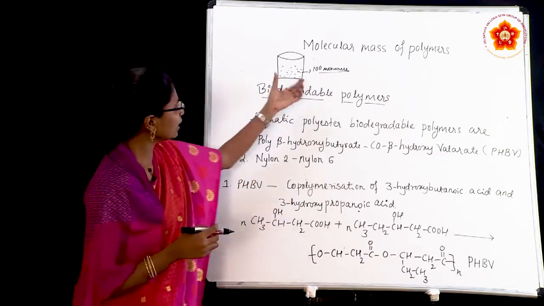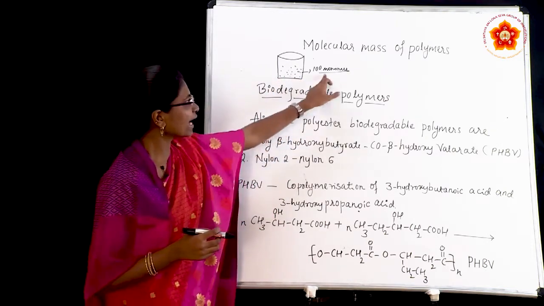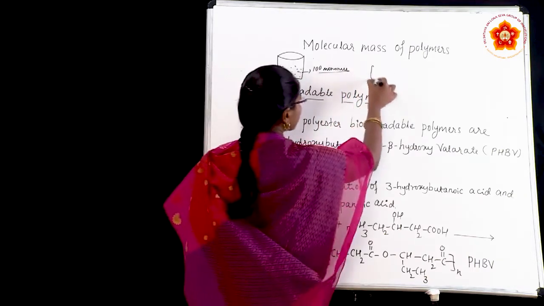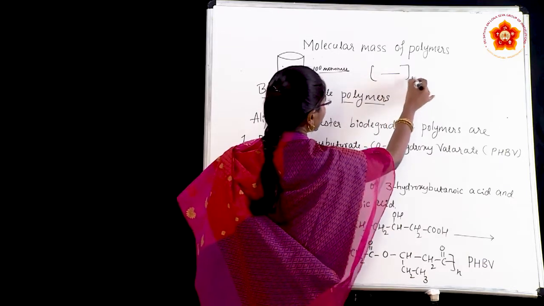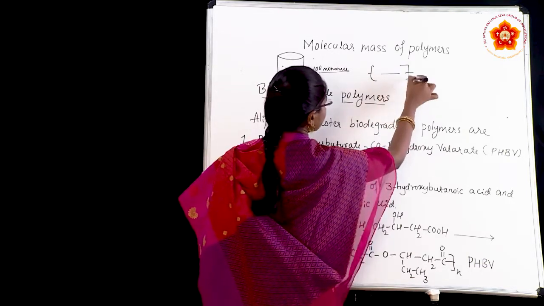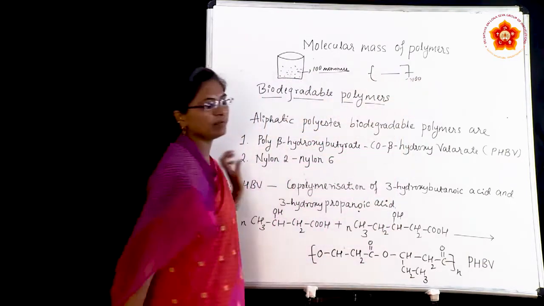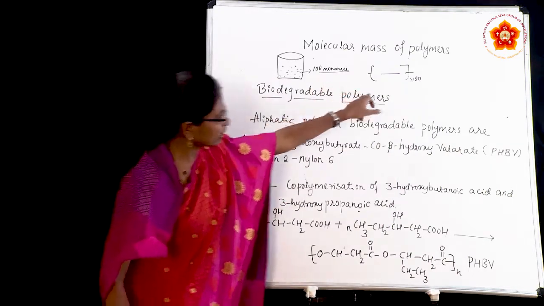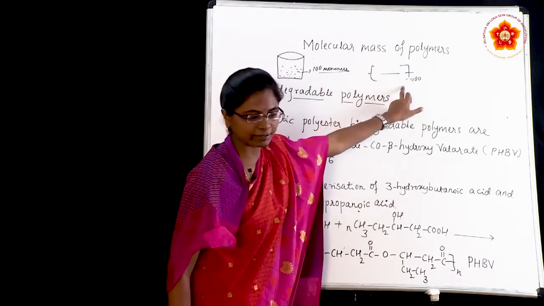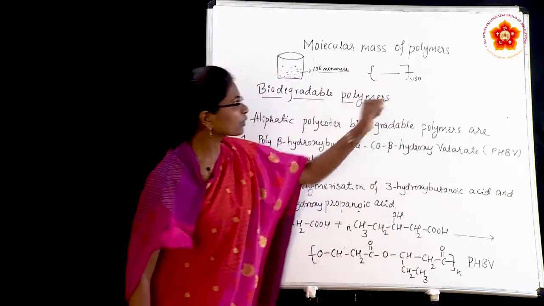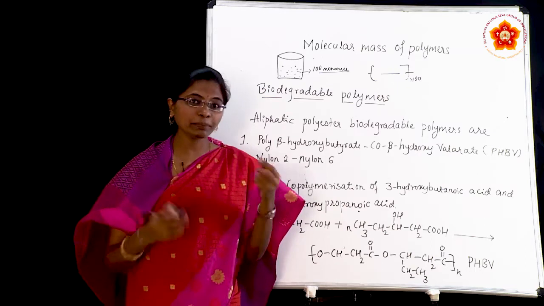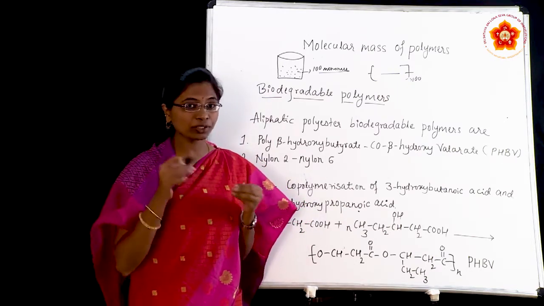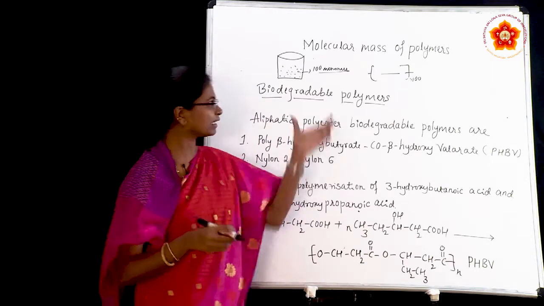For example, we have a container with 100 monomers inside. We will not write n here; there are 100 monomers present in the polymer. It means the chain is present inside the bracket. The chain of the polymer depends upon how many monomers are present in the synthesis, that is, how many monomers are present in the container while doing the synthesis.